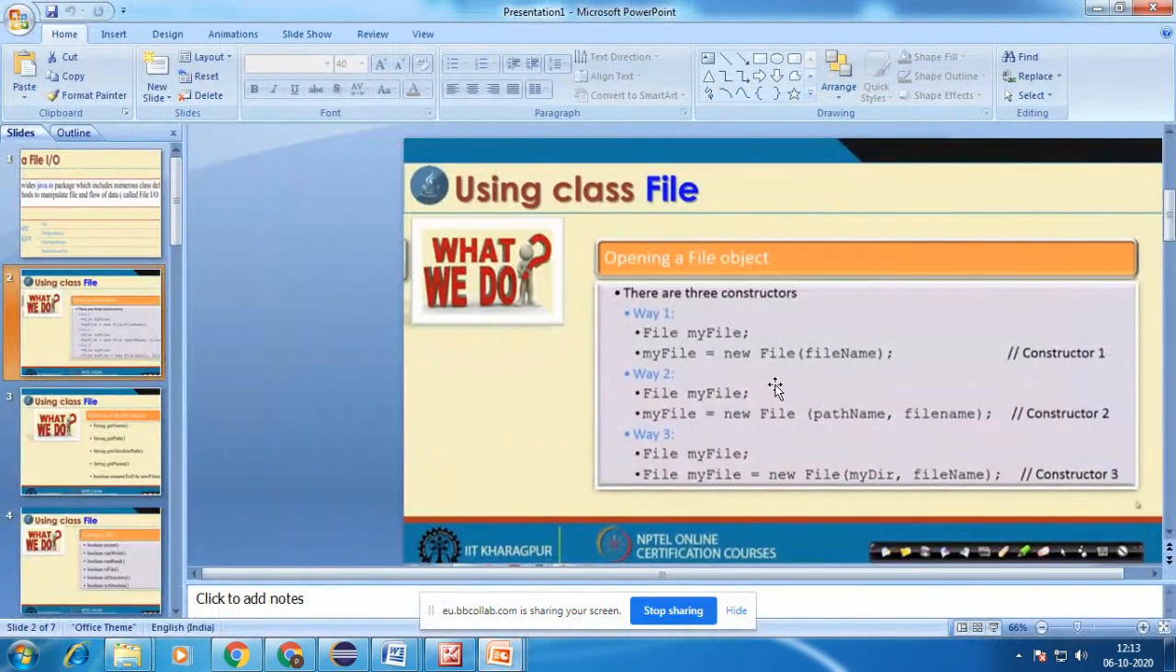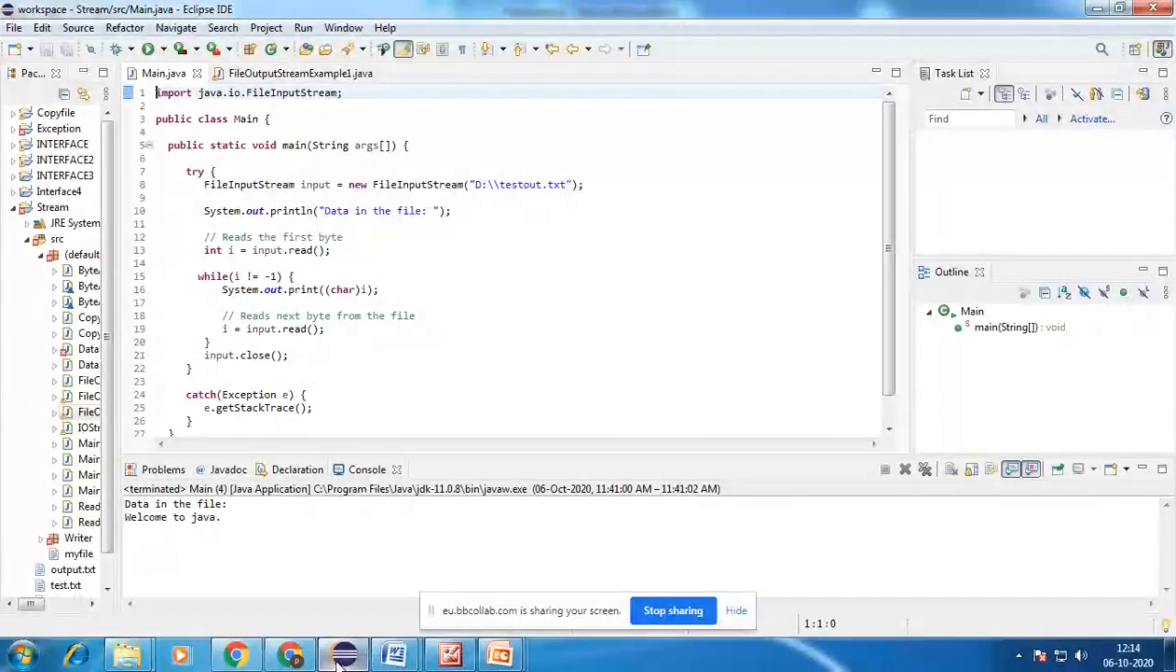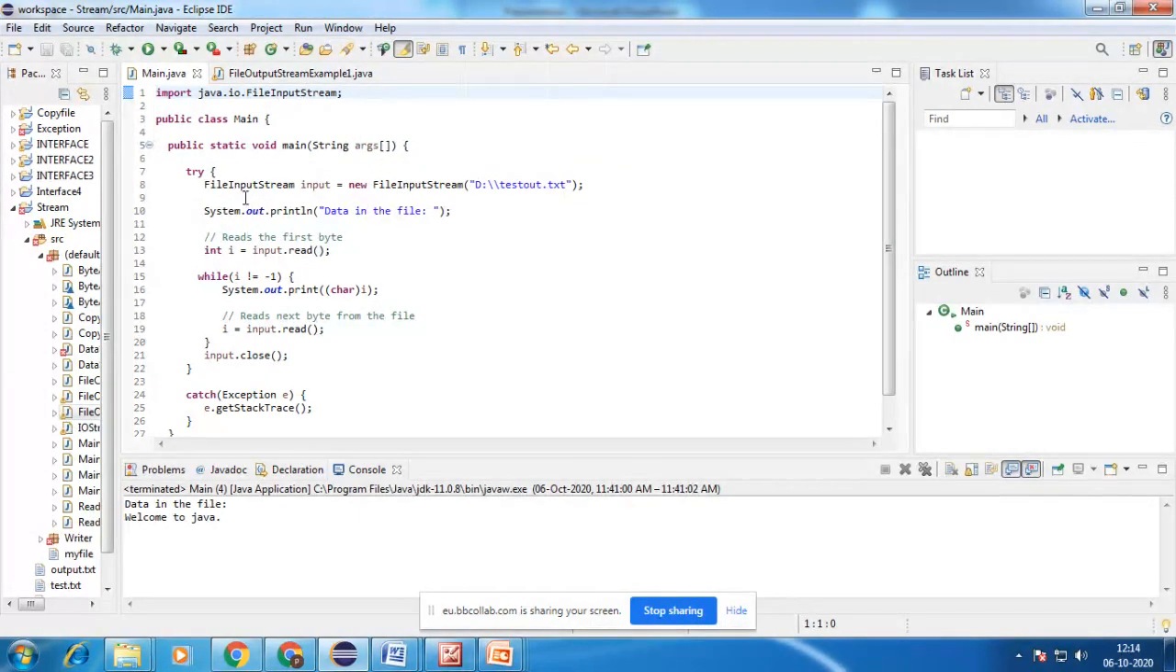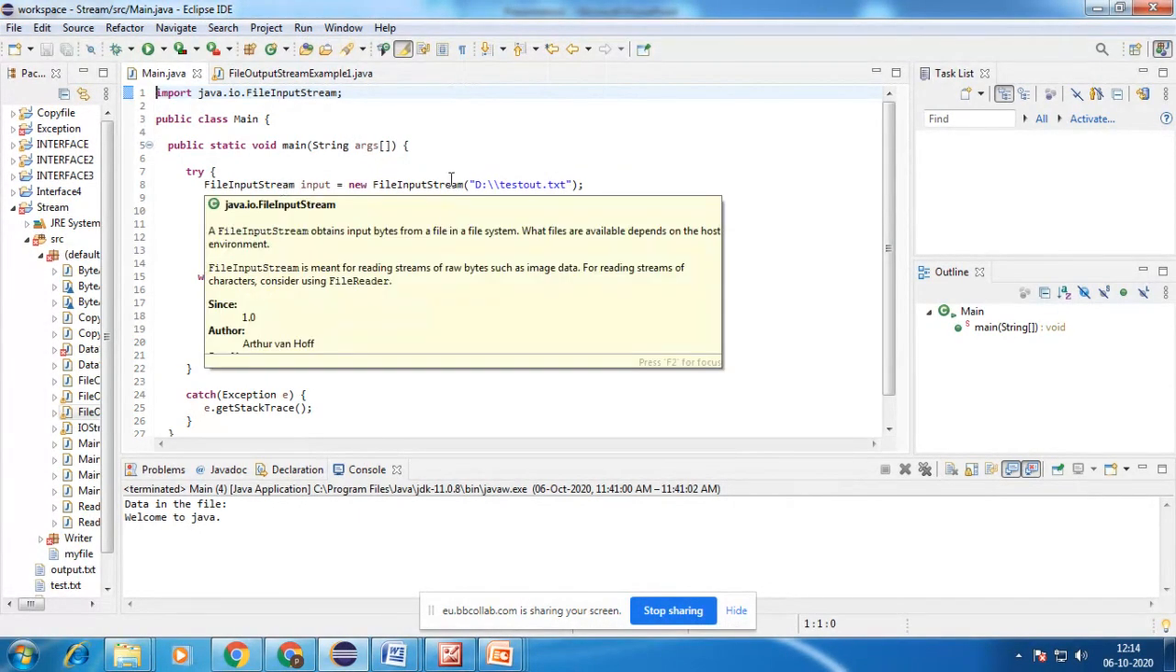These are some of the ways of creating the constructor: a file name followed by the new keyword, so you can create a constructor using a direct file name, or you can give a path followed by a file name, or any directory followed by the file name. Here we are using Java file IO, with the file input stream class, and in it we are creating the constructor.